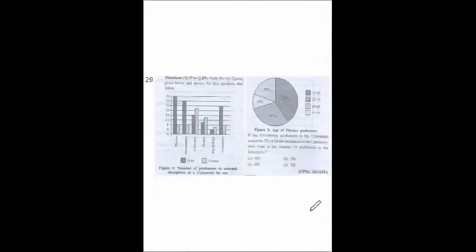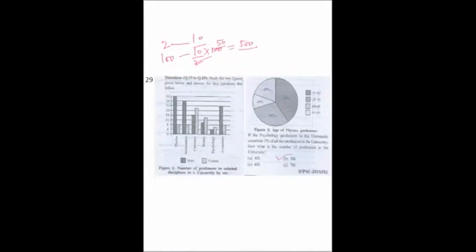Same figure. If the psychology professors in the university constitute 2% of all professors in the university, then what is the number of professors in the university? Psychology professors are, as we had seen, 4 plus 6, 10. Total 10 professors. So if 2% is 10, then 100% is 10 upon 2 into 100. It means 500 professors are there. So the answer is B.